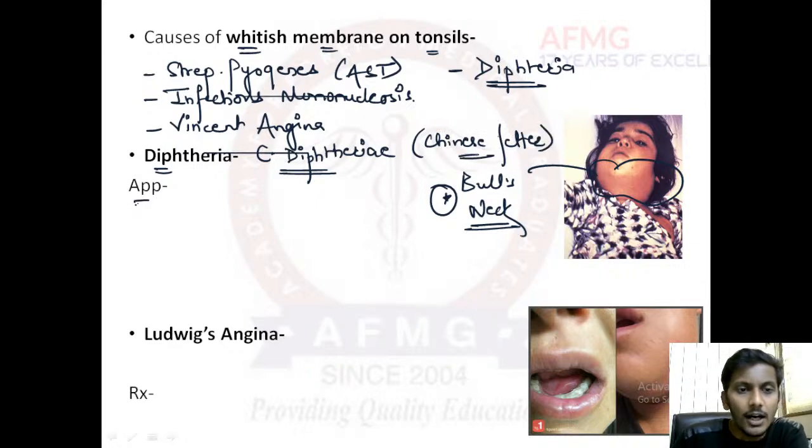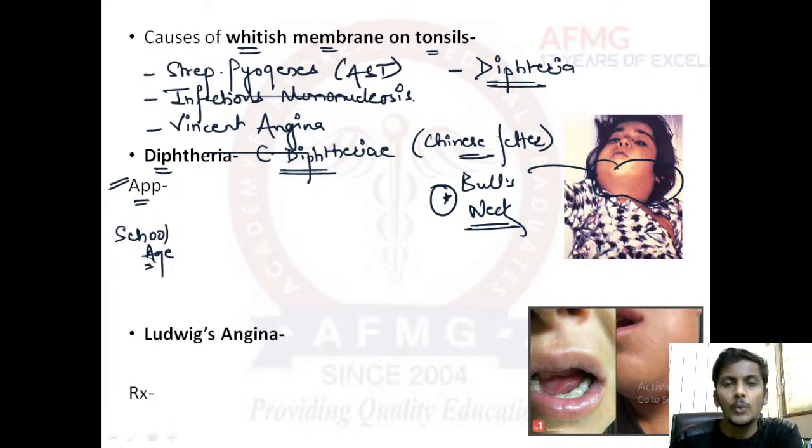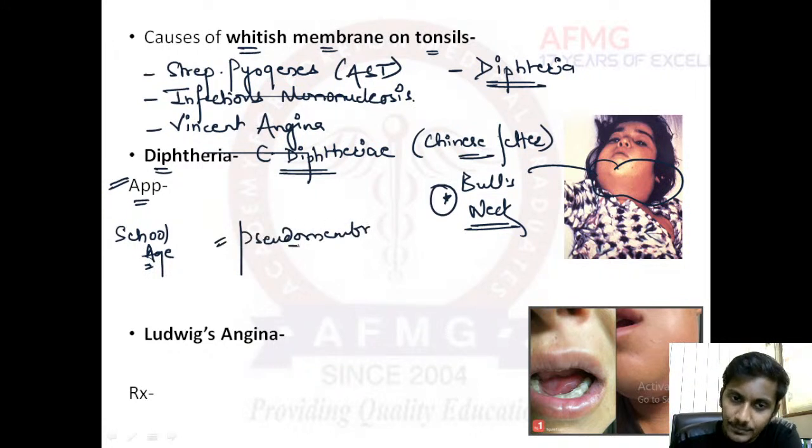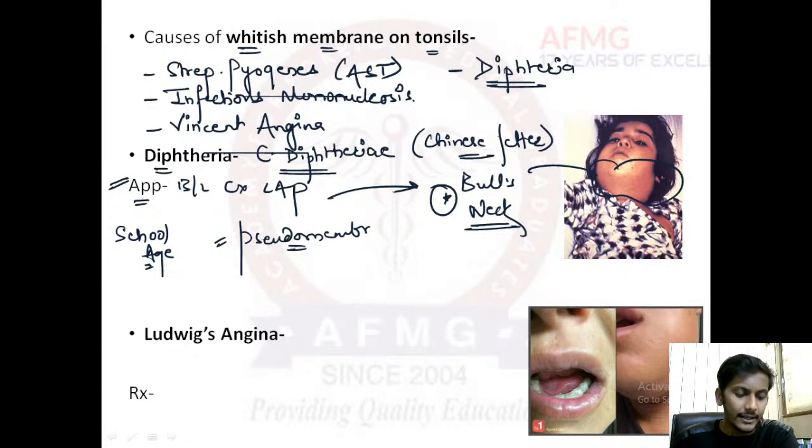Important. Then what is the presentation of diphtheria? The patient would most likely be a school age child, presenting with sore throat and fever, and on oral examination there would be a whitish pseudomembrane extending up to the palate, along with bilateral cervical lymphadenopathy that is known as the bull's neck. I hope this is clear. So this is all about diphtheria you need to know.